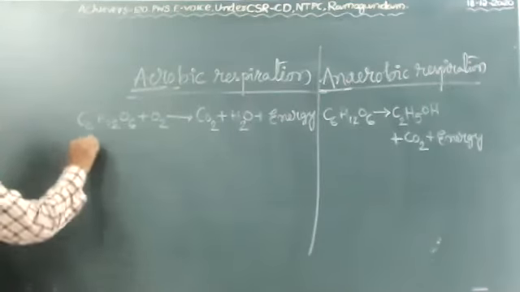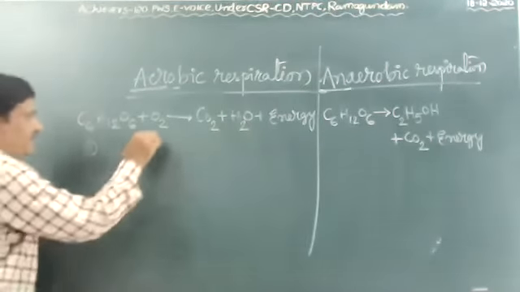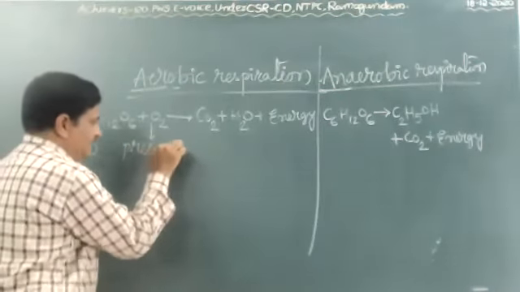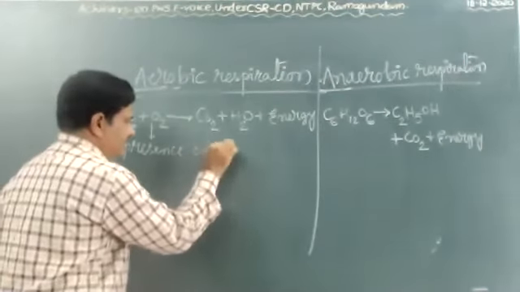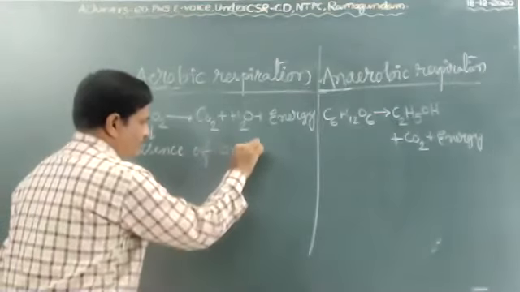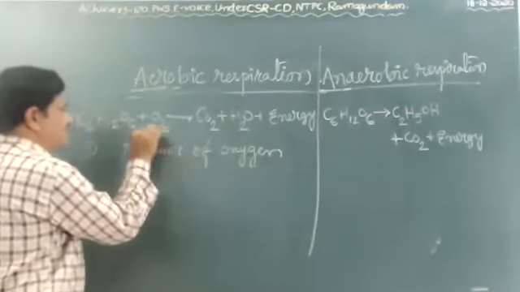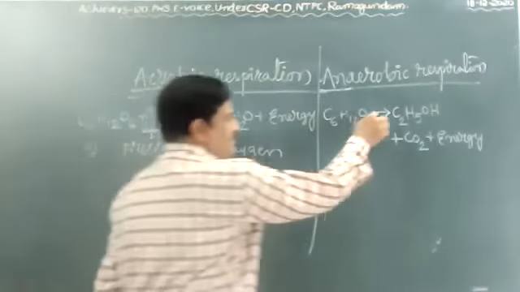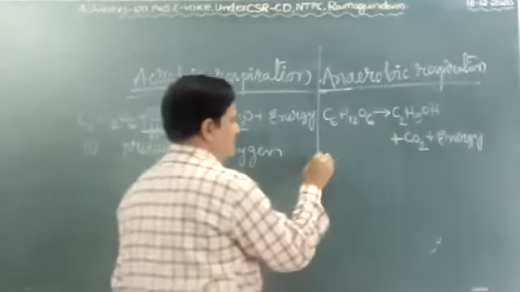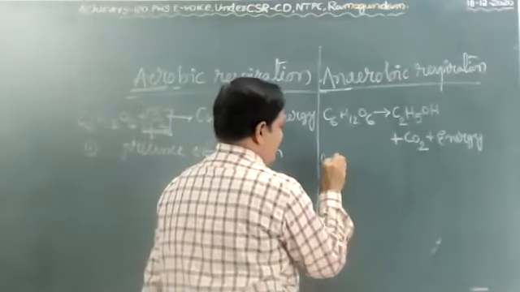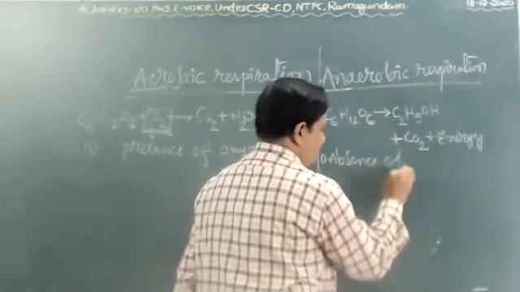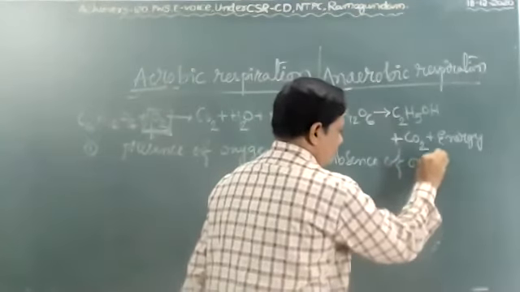First one: aerobic respiration occurs in the presence of oxygen. Here oxygen is there; in anaerobic respiration it is not there. Opposite: it occurs in the absence of oxygen.